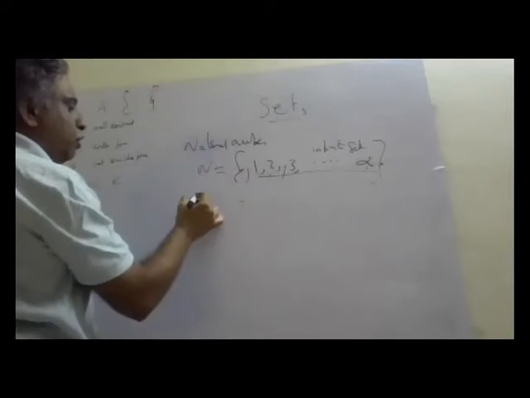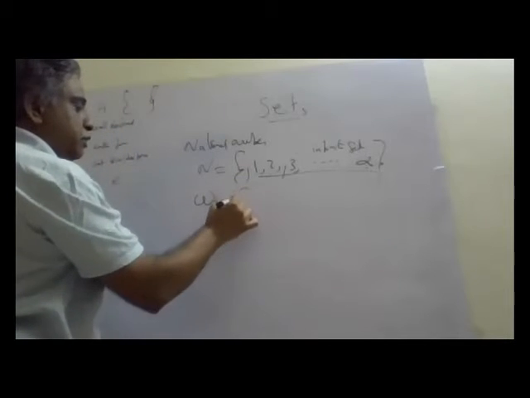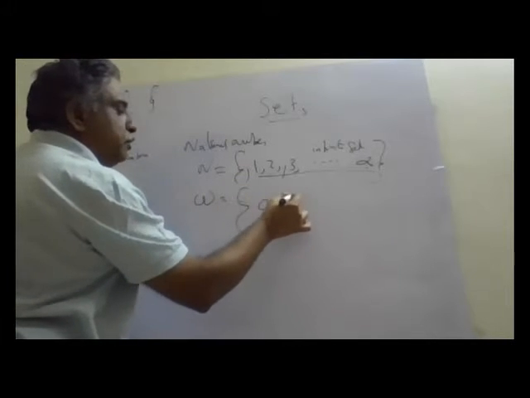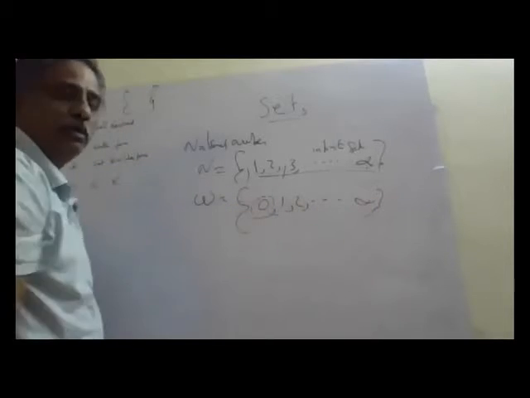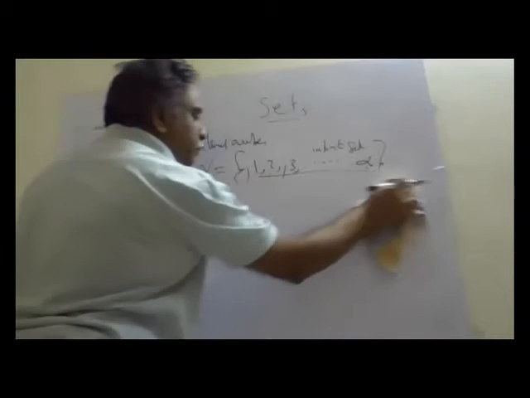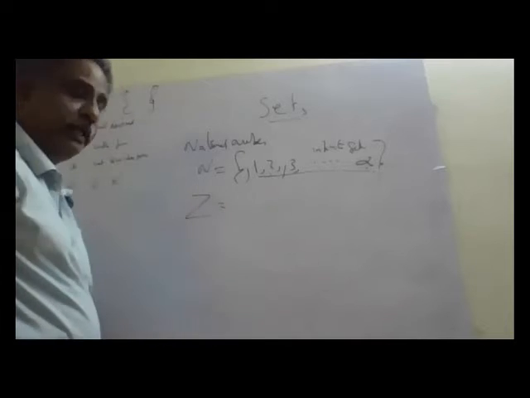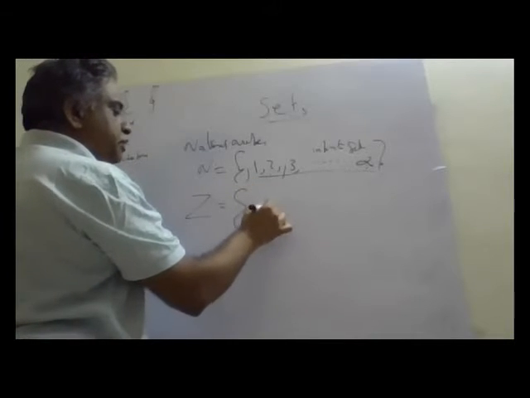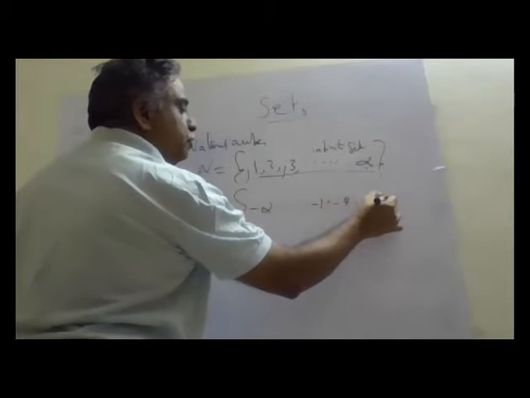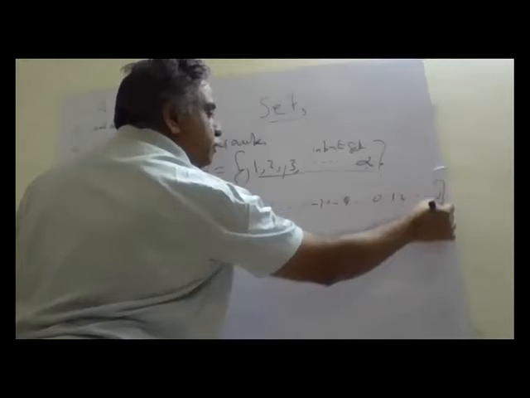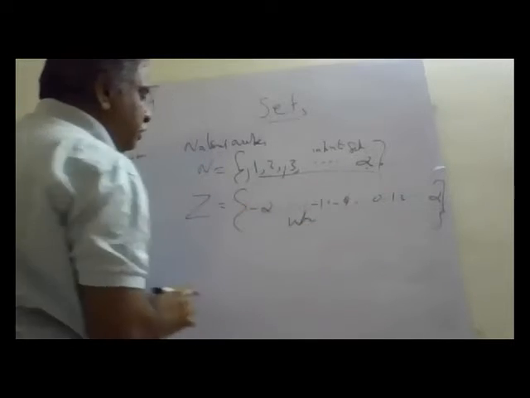When I say set of whole numbers, it starts with 0 and goes up to infinity. So 0 is included in whole numbers. When I say set of integers, it starts from minus infinity, minus 10, minus 9, 0, 1, 2, up to plus infinity. This is also an infinite set, but it goes from minus infinity to plus infinity.